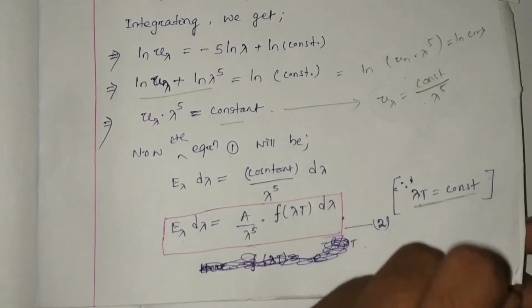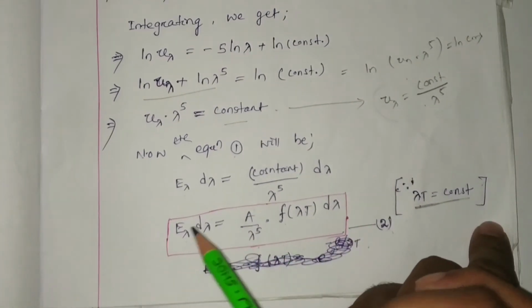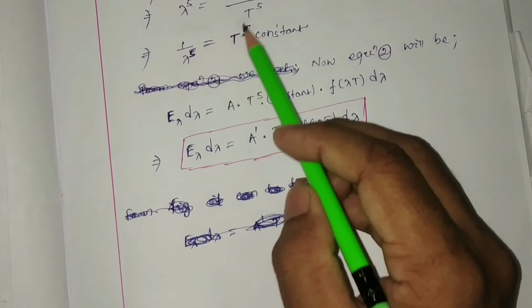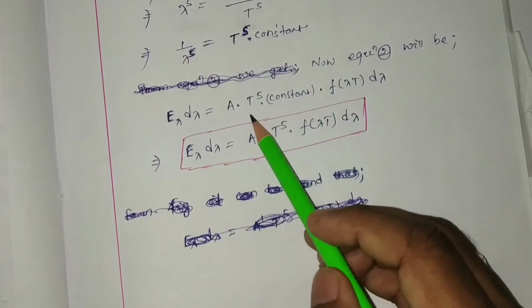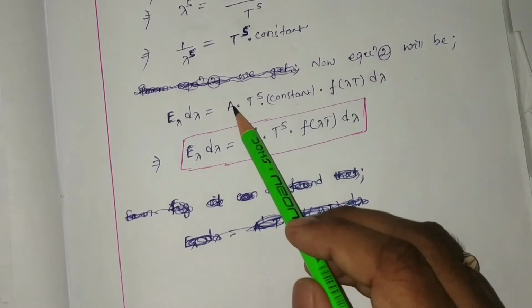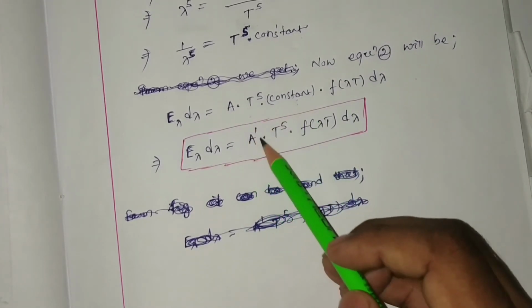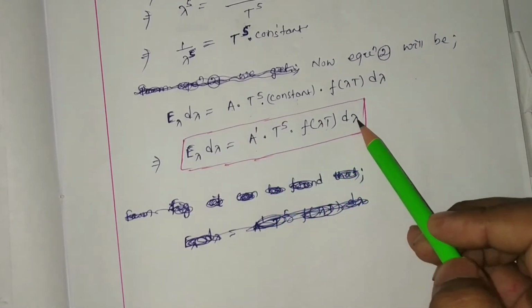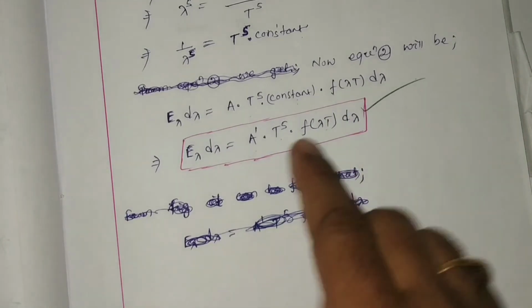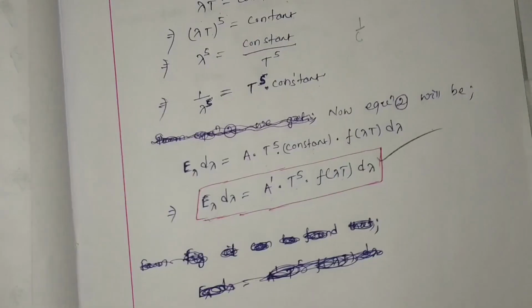So it will be E_lambda d lambda equal to a into T to the power 5 into constant, f of lambda T d lambda. Here a is a constant, times another constant, suppose it is a dash. So E_lambda d lambda equal to a dash T to the power 5 f of lambda T into d lambda. This is the other expression of Wien's distribution law.